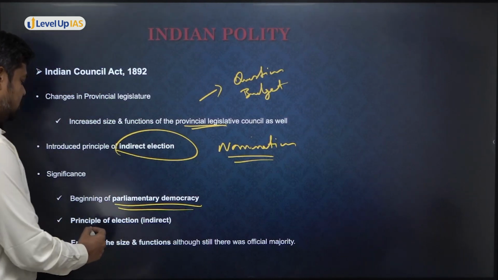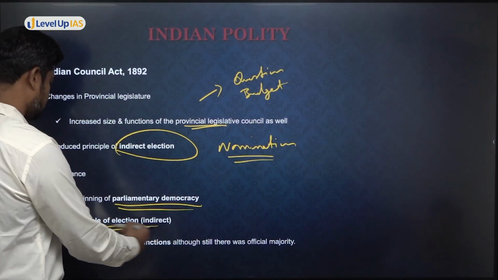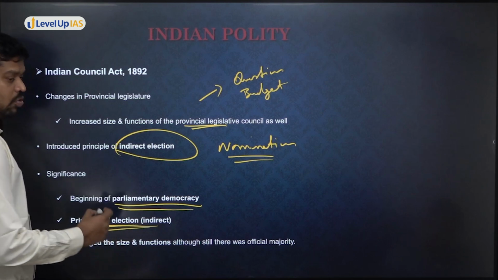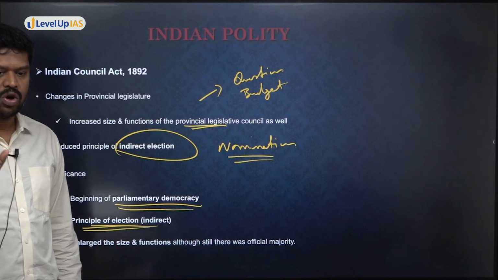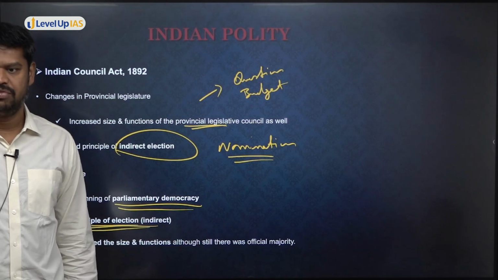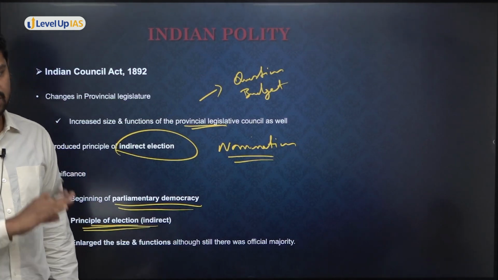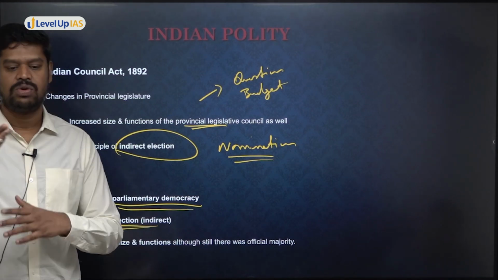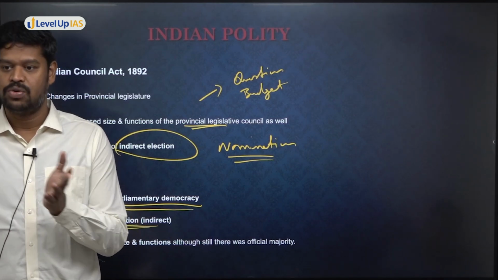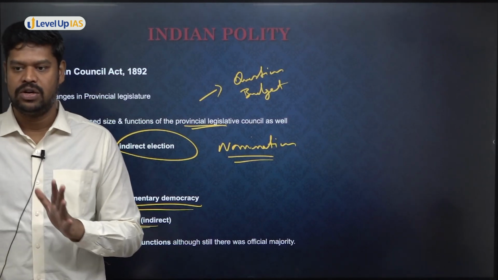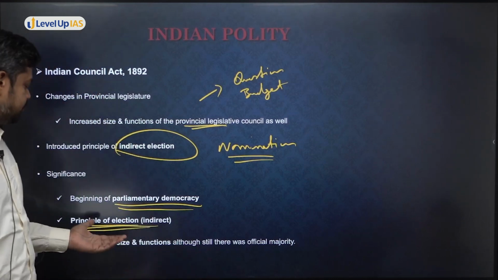Okay. And then the principle of indirect election was also brought in, although the word indirect election was avoided. And what was the word that was used? Nomination. But for the examination, if they ask you when indirect election was brought in, it was in 1892, because after this there was a direct election in 1909. So therefore, you cannot say that it was in 1909. In 1909, they introduced the principle of direct election.